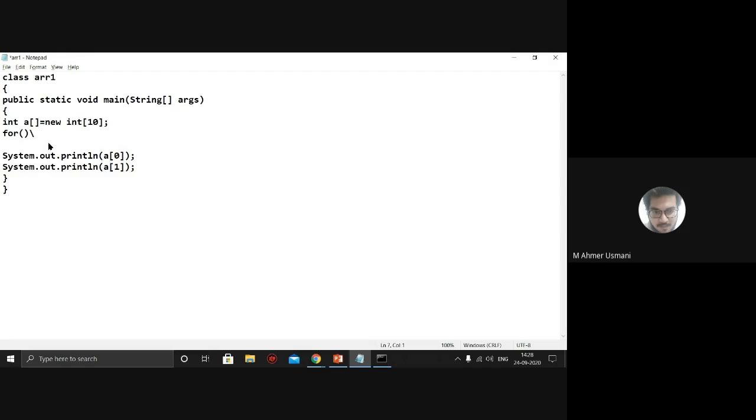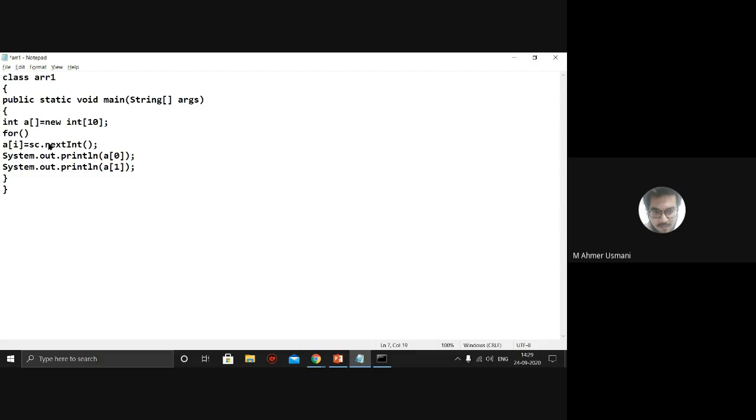Within the for loop, what you're going to do? A of I जो रहेगा. Okay, so I should be varying from where to where? It will be from 0 to 9. So A of I जो रहेगा, that would be assigned a value from the user, and that is done with the help of sc.nextInt. Okay, so nextInt से आप हर एक value assign करो. Okay, try to assign it.